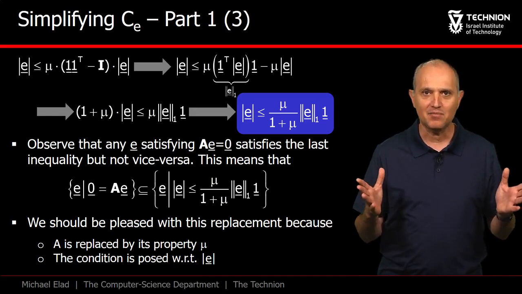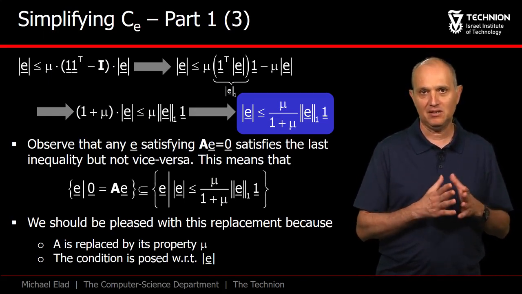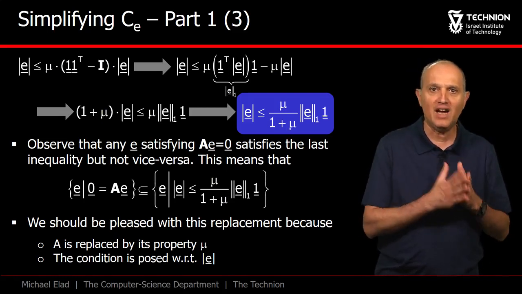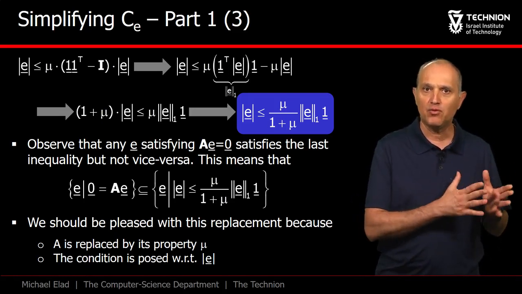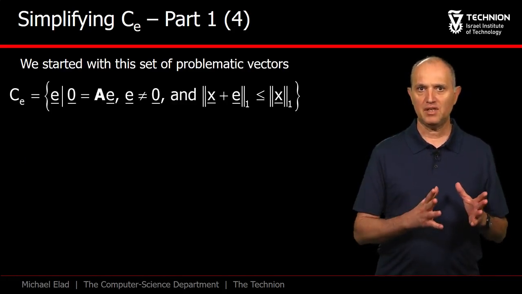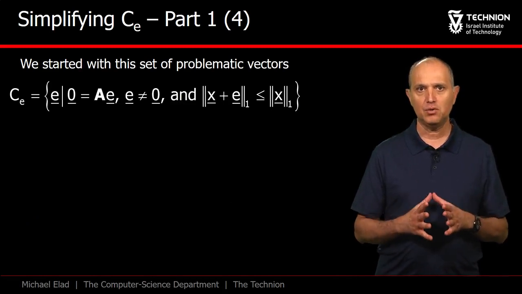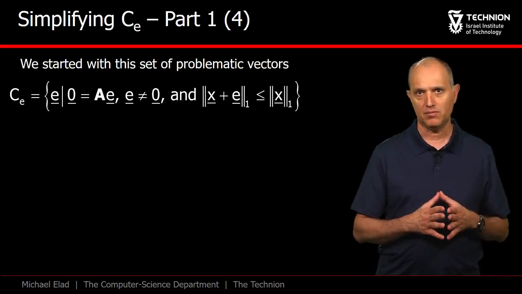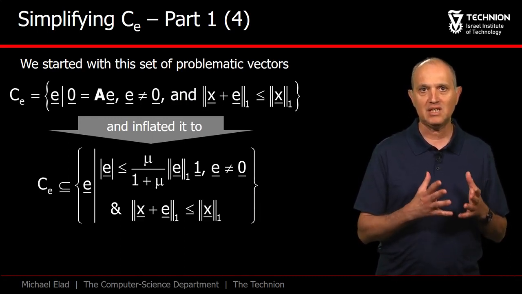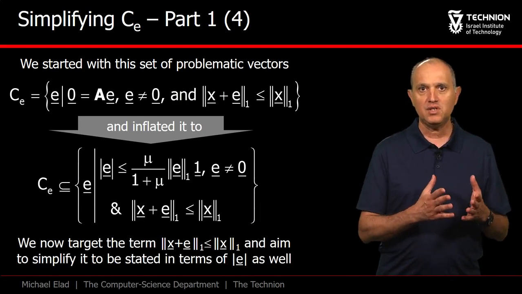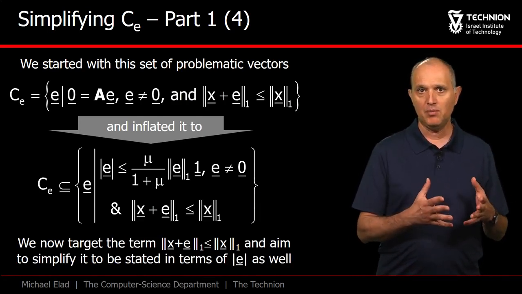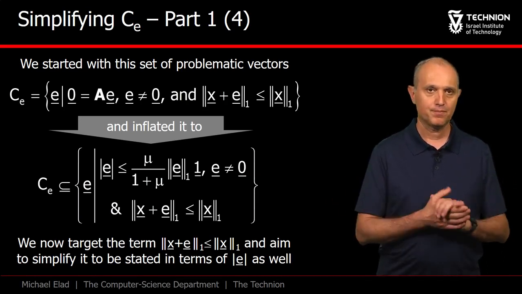We no longer see A, and the coherence is there to represent it. Furthermore, instead of E, we pose our condition with respect to the absolute values of its entries, a fact that will prove useful later on. So we summarize. We started with CE that contains all the problematic solutions the basis pursuit could stumble upon. We inflated it by modifying one of the conditions and got a new set that is slightly simpler to analyze. The new set is still unpleasant because it uses the unknown x in its definition. Our next step will be to remove its appearance somehow.